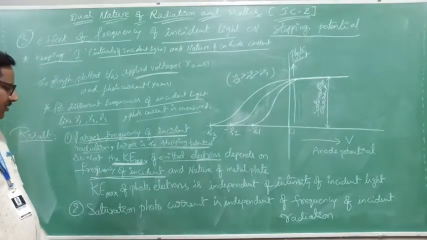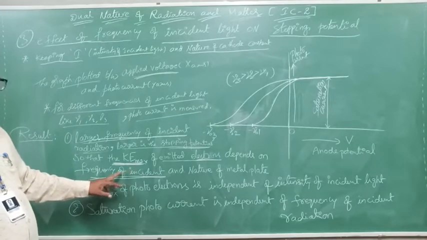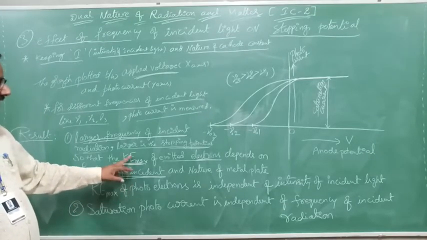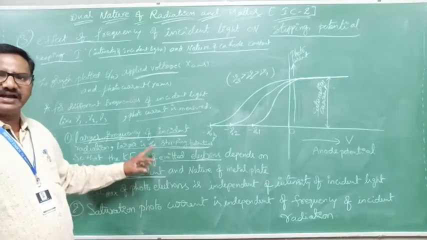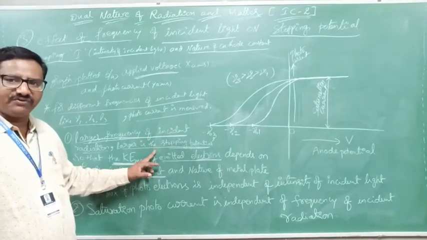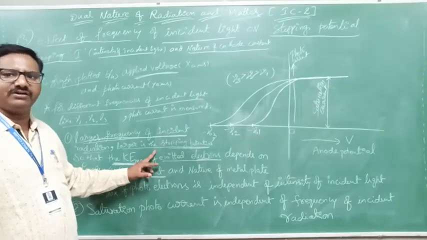So for the frequency of incident light, if the frequency increases, the kinetic energy of the photoelectrons increases, not the photocurrent; only the speed of the electron will increase.